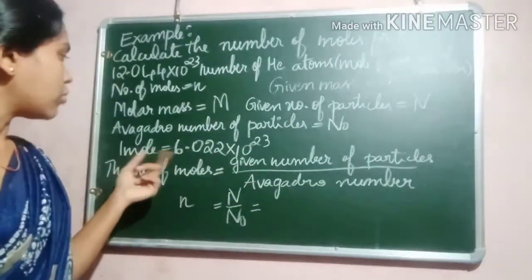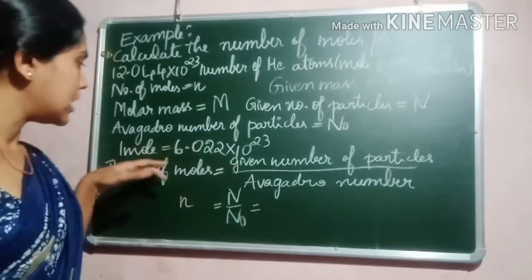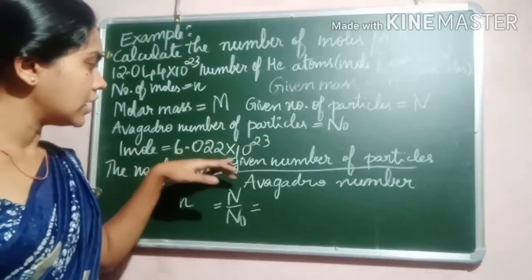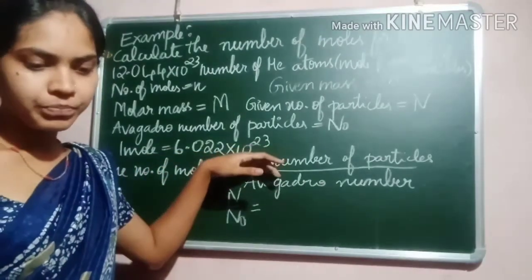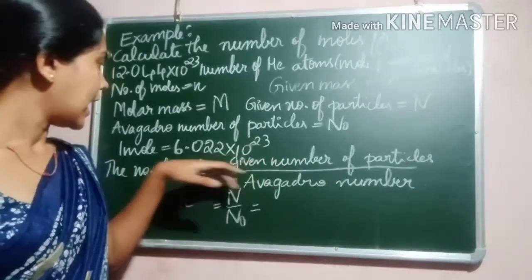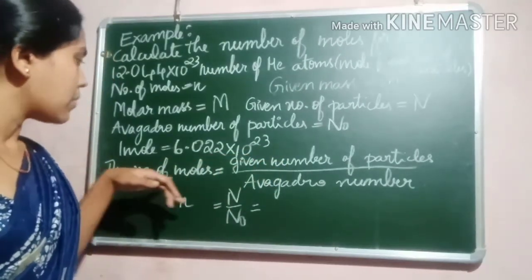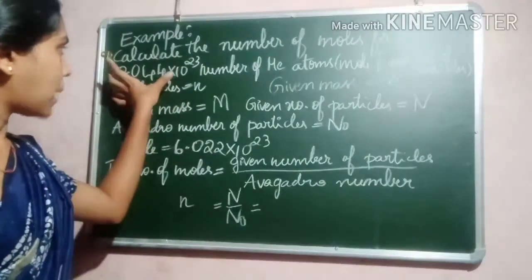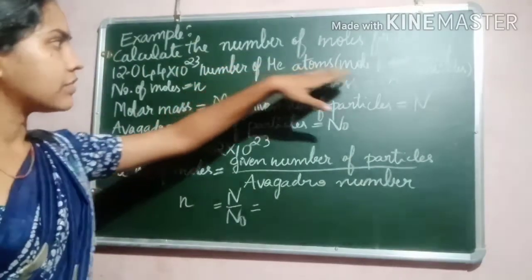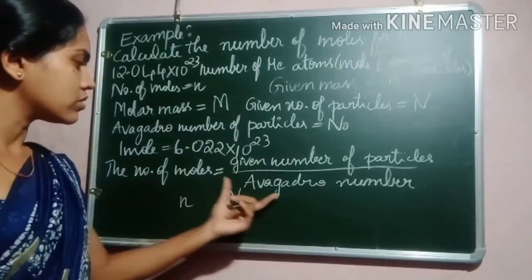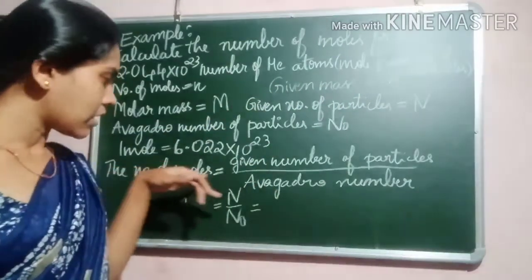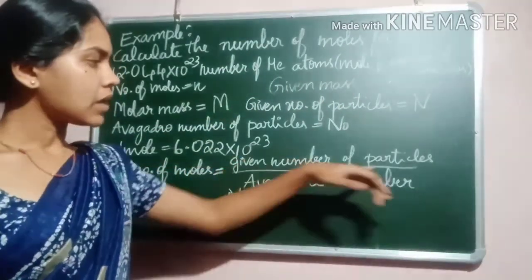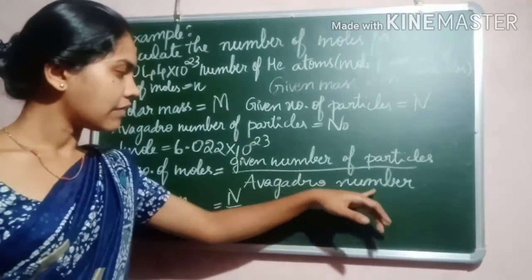Then we know that 1 mole is equal to 6.023 into 10 to the power 23 atoms. When they give the number of particles and ask you to find the number of moles, you have to use this formula. The number of moles is equal to the given number of particles divided by the Avogadro number.